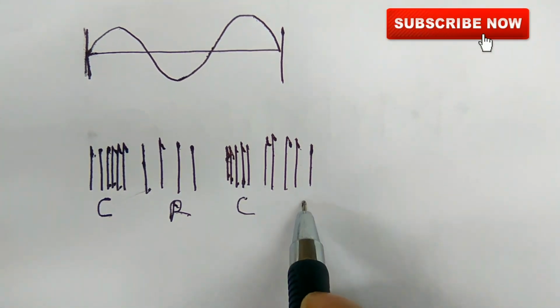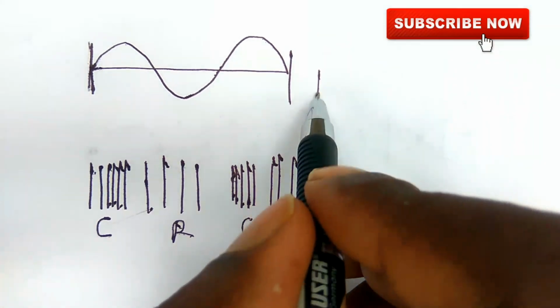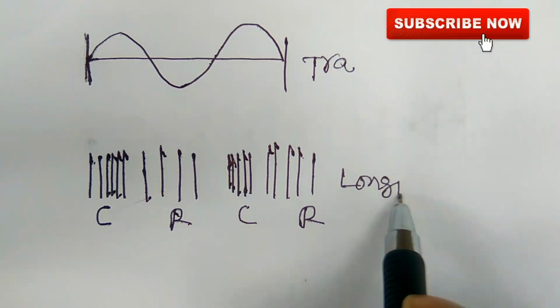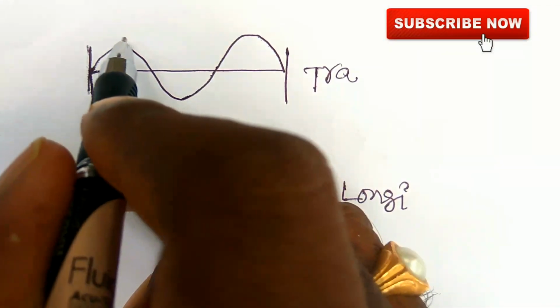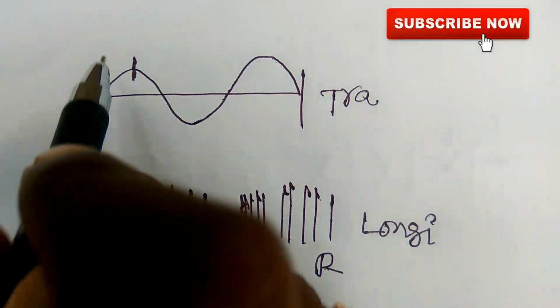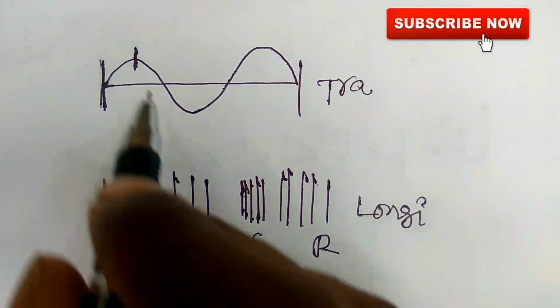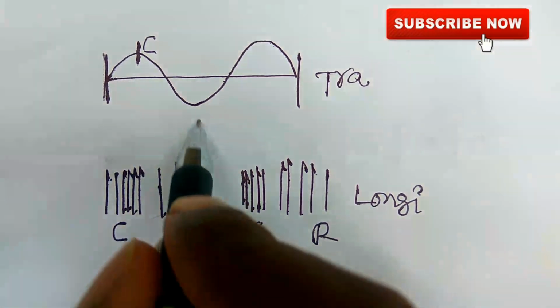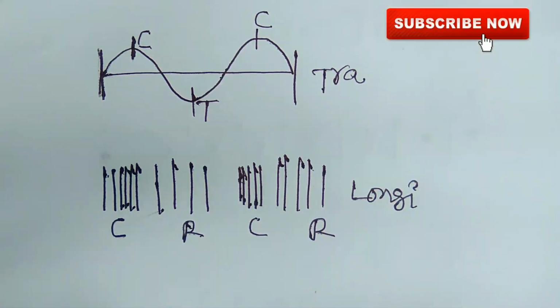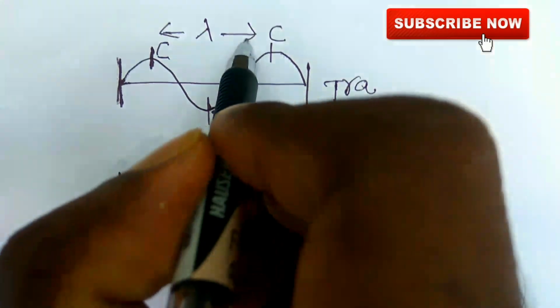These are the amplitude maximum points, so these are the crest points, and these are the trough points. The distance between any two crest points is lambda, this is the wavelength.